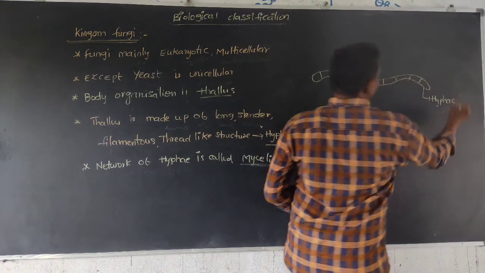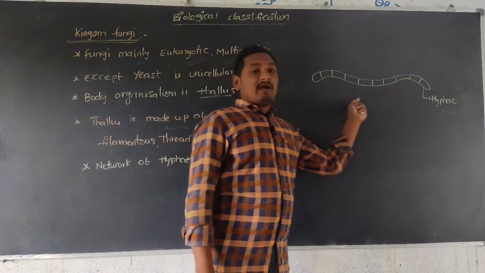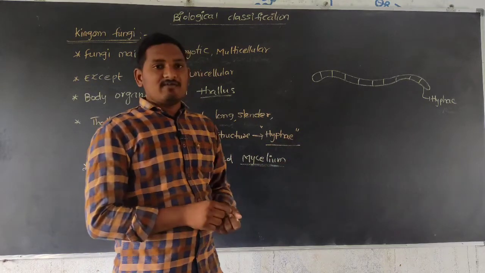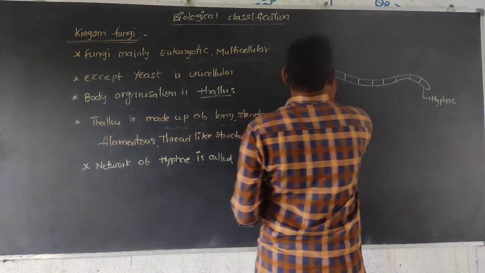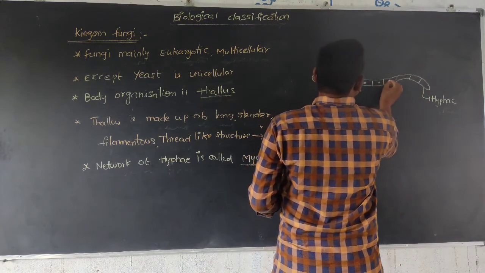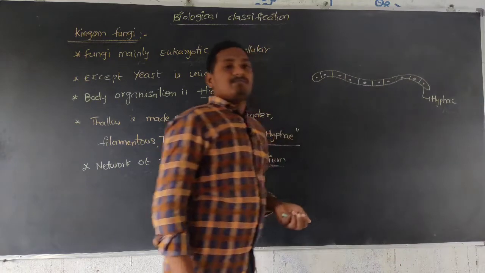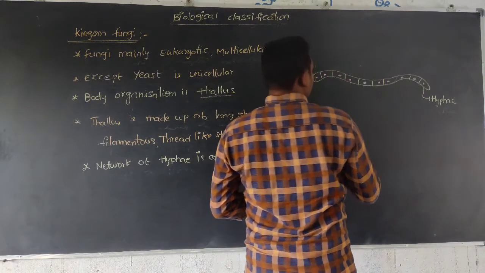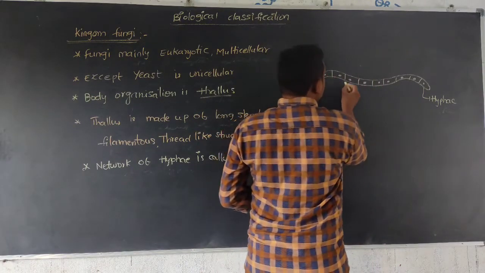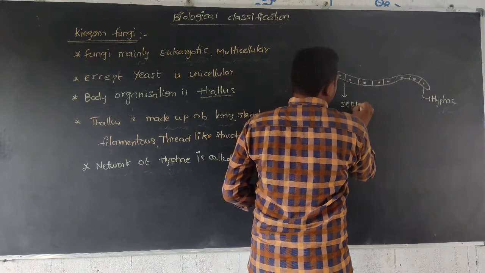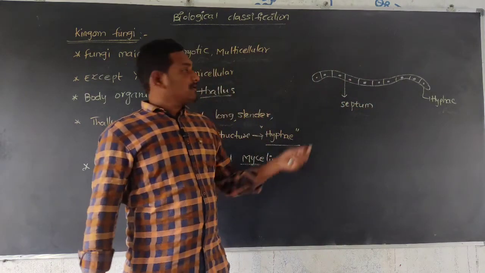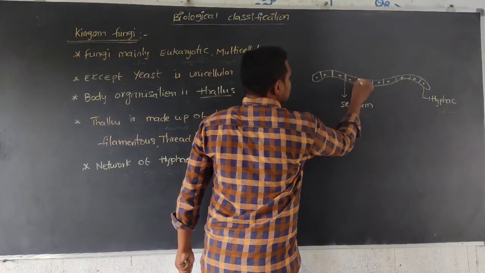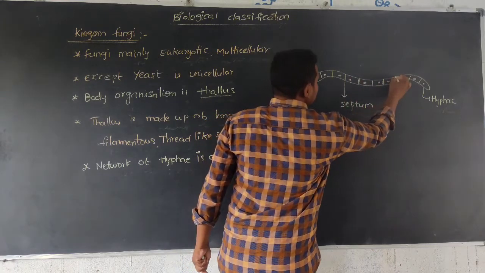This is hyphae, long and slender and filamentous, fiber-like, thread-like structure. And this hypha contains uninucleate compartments. Each compartment contains a nucleus. These compartments are generally called septum or septae.